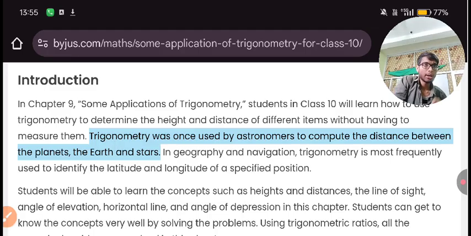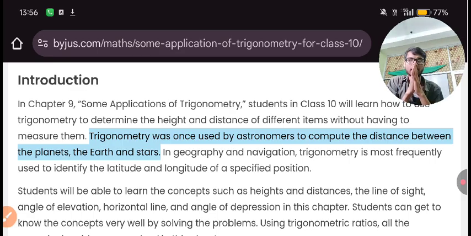It is telling that there was a time when astronomers used this trigonometry to compute the distance between the planets, the stars, and the earth. So that person thought, can I find the distance between these planets and the earth?